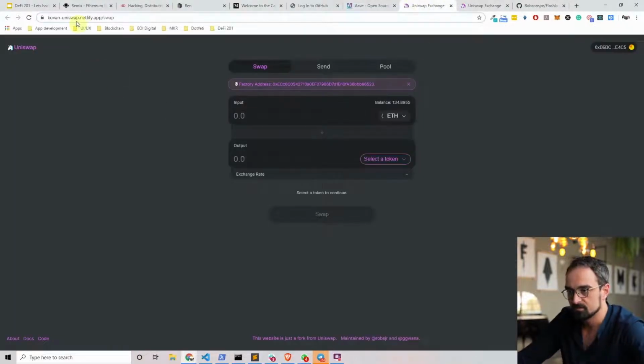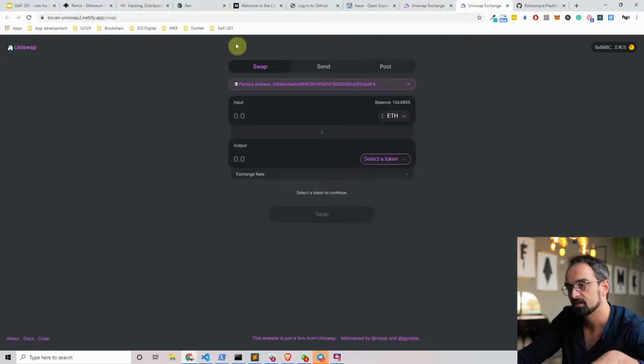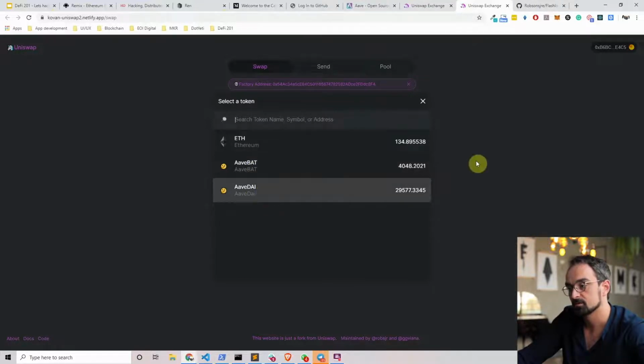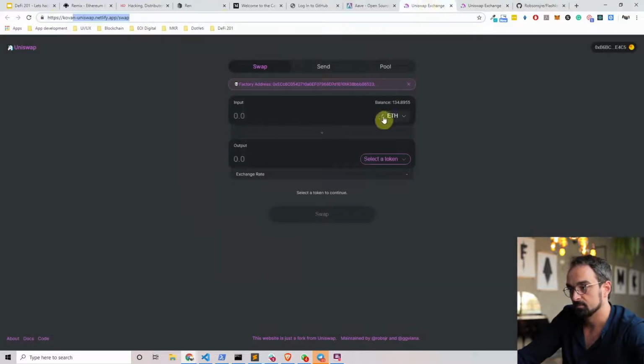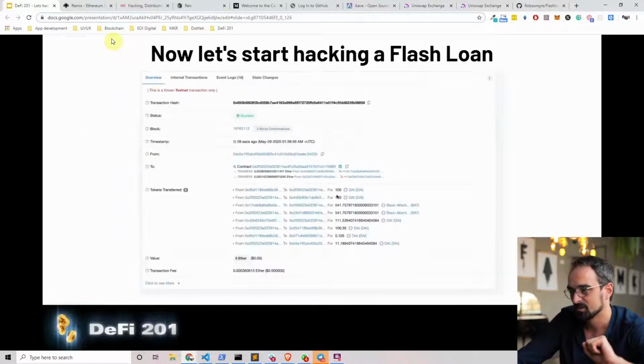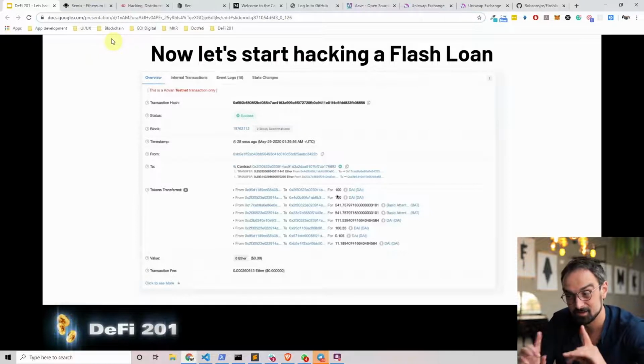So here we have it. This is Uniswap version 1. You see this URL. It's also linked in the description below. And here is Uniswap version 2. And you can see here we actually embedded the BET token and the DAI token. And if we look at this now here in the video, you will see we created this constant arbitrage opportunity. And with this, we're now going to hack this arbitrage opportunity with a flash loan.